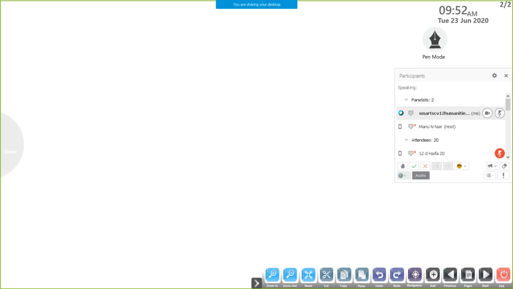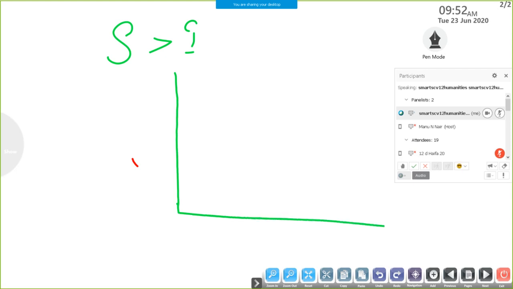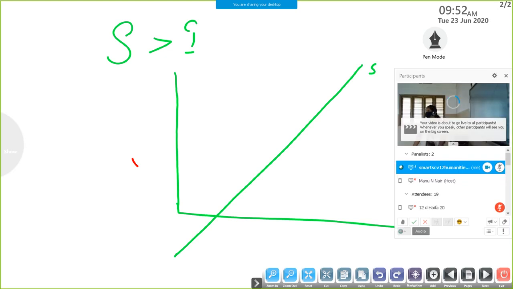First we can take graphical representation of saving is greater than investment. So graphical representation. We know saving curve has three situations: positive, negative and break-even point.